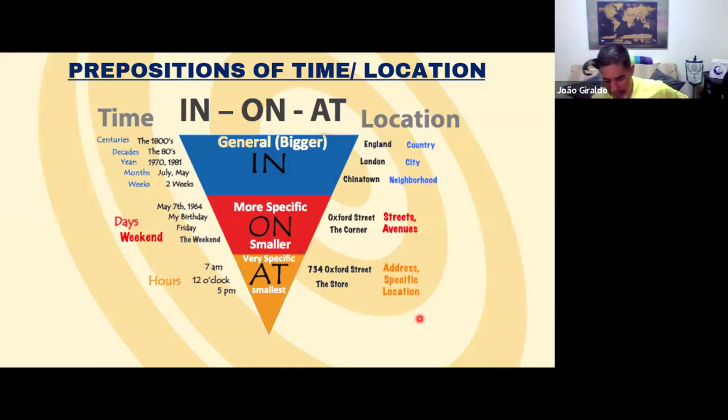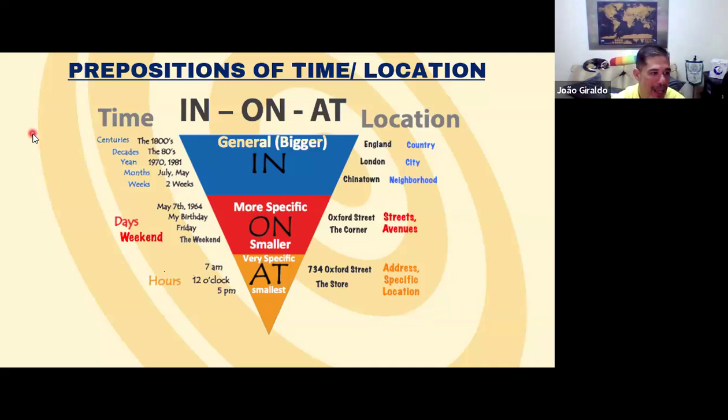In our lessons, we have one special lesson for prepositions of location, but here I wanted to show you simply that prepositions of time and location follow the same idea. What is the idea? About size, about how specific you are.